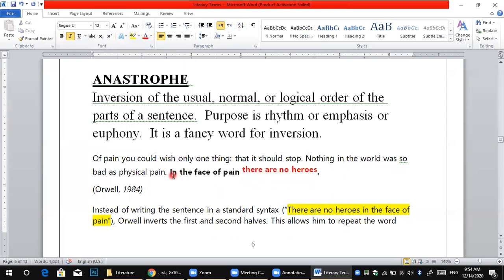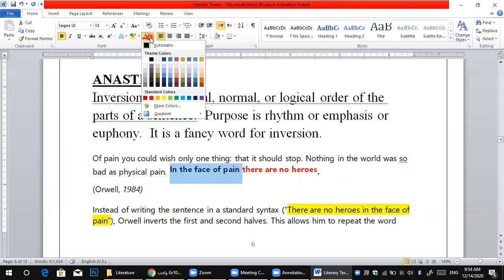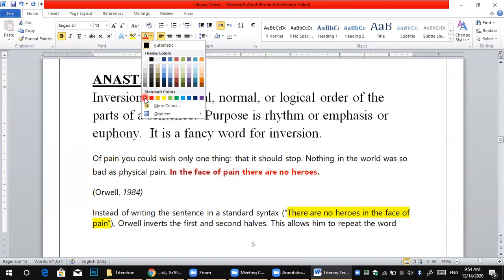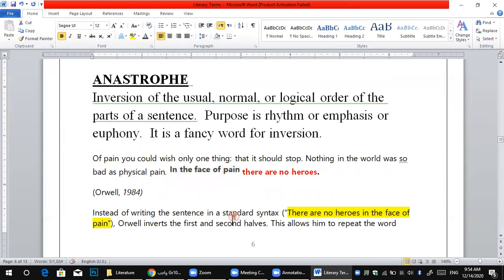So number one, in the face of pain. Okay, so here this part is called anastrophe. Why anastrophe? Because he changed the structure of the sentence: there are no heroes in the face of pain.